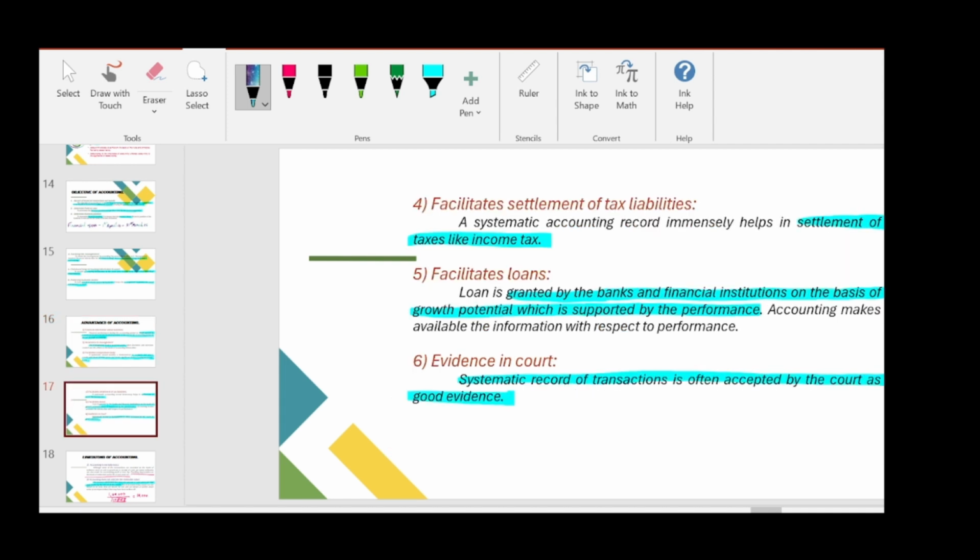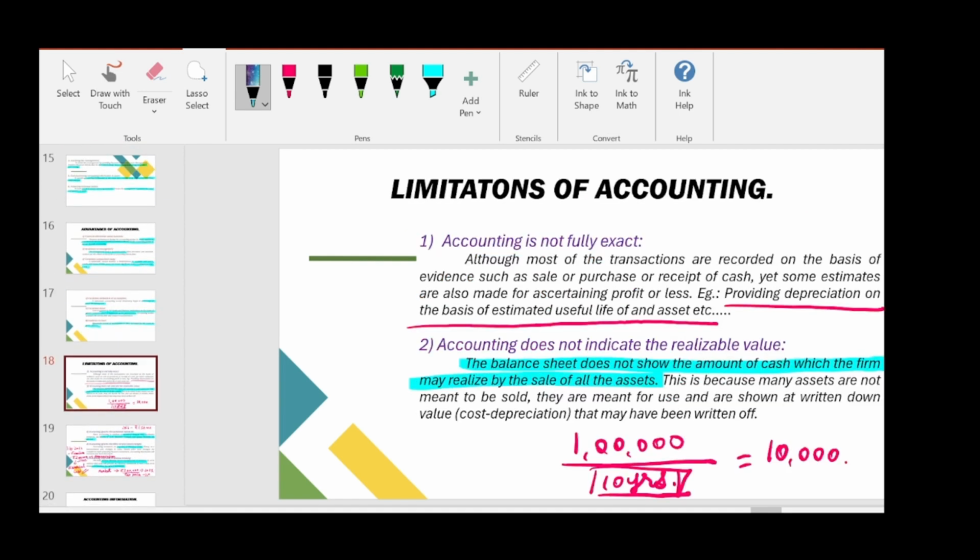And then the fourth advantage is financial statement accounting information facilitates settlement of tax liabilities, it facilitates loan, and it acts as an evidence in court. So these are the advantages of accounting and limitations of accounting.